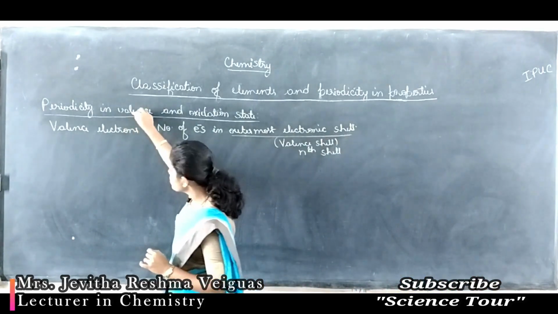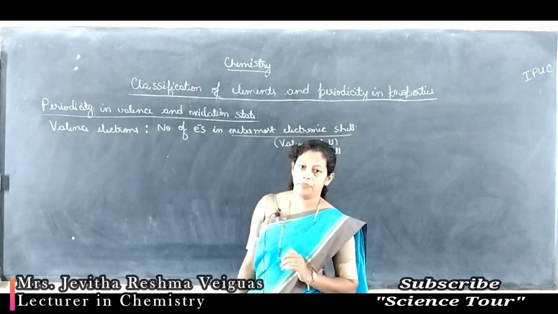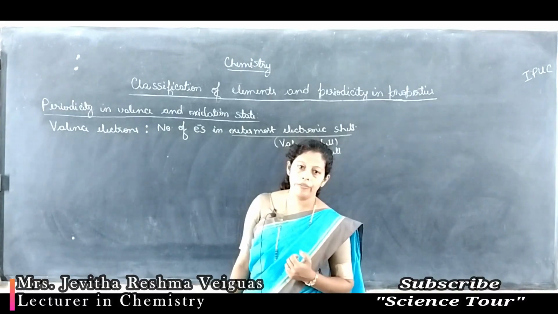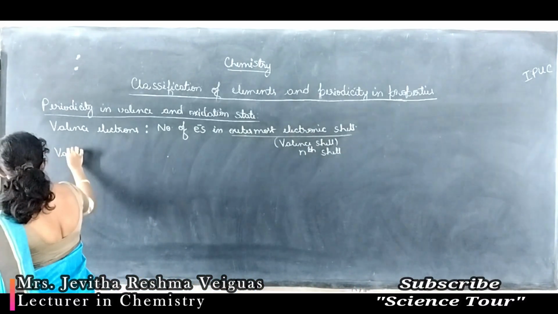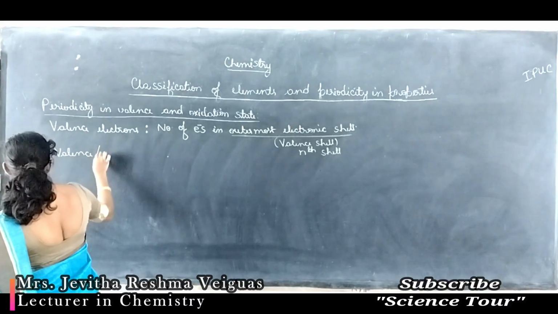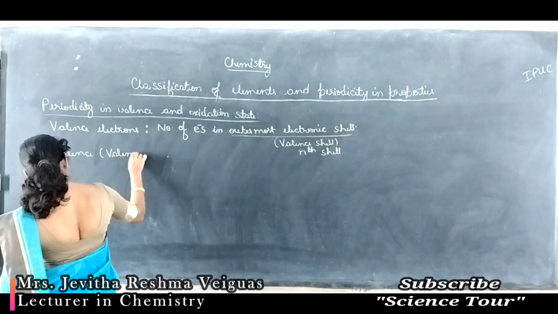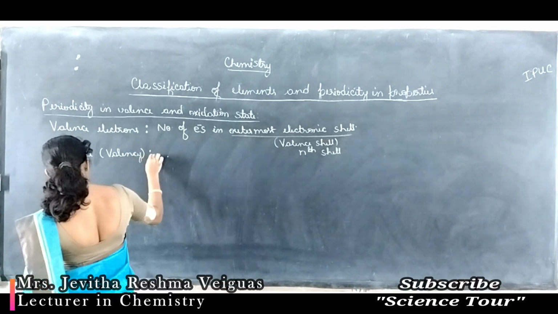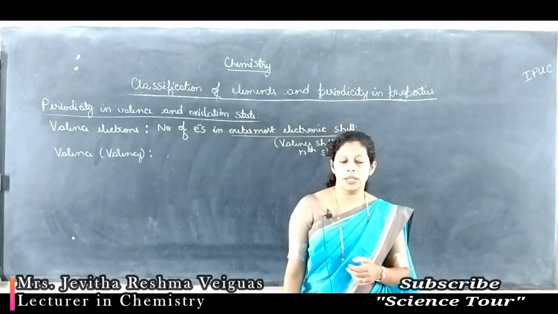Are valence electrons and valence the same? No, they are different. Then what is the meaning of valence? This valence is also called valency. Valence or valency are the same. What is valence or valency?